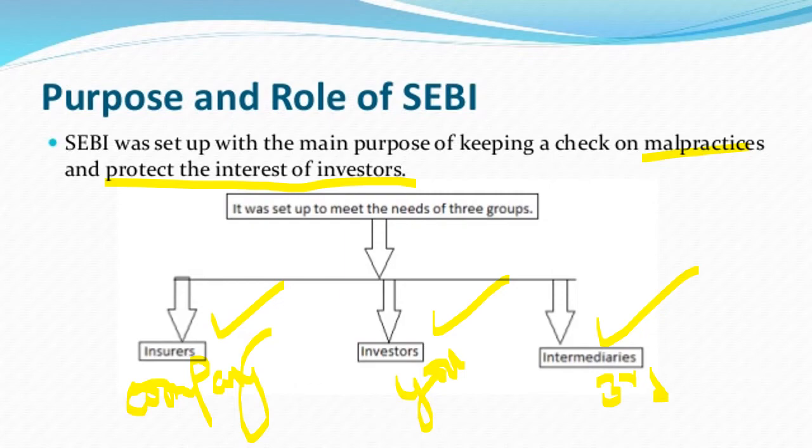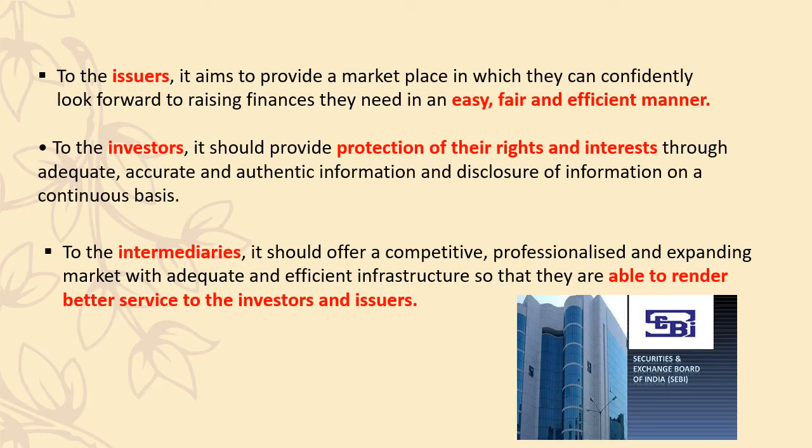So now we will look into how exactly the role and the purpose of SEBI helps. Now, what is happening to the issuer? Again, I'm going to write here, issuer is nothing but company. Investor is you, and intermediary is the banks and the third parties. Now, how is it helping the issuer? It is helping the issuer, that's the company, to easily trade their securities.